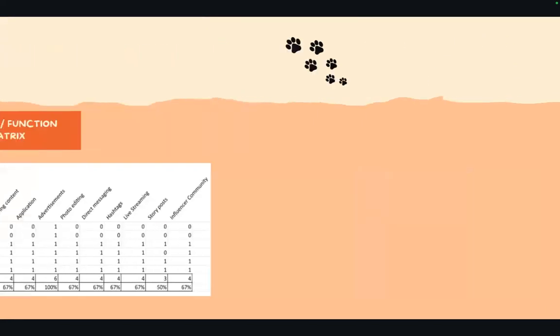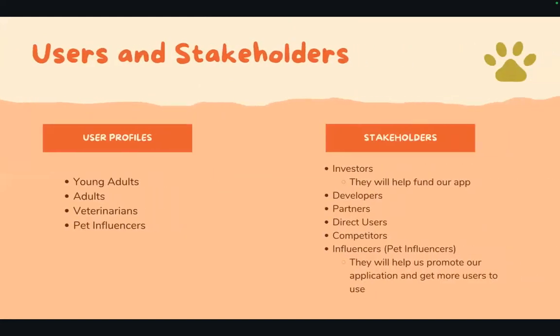So we focused our attention for our users and stakeholders. Our users, we want to aim at young adults, veterinarians, and pet influencers. Our stakeholders, we want investors, developers, partners, direct users, competitors, and influencers. Our investors are going to help fund our app, and our developers, partners, users, competitors, and influencers will be the ones that help us market and promote our app to its full extent.